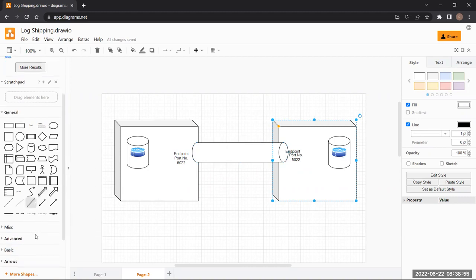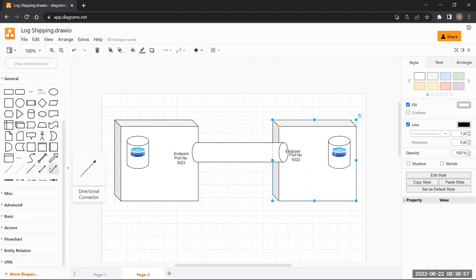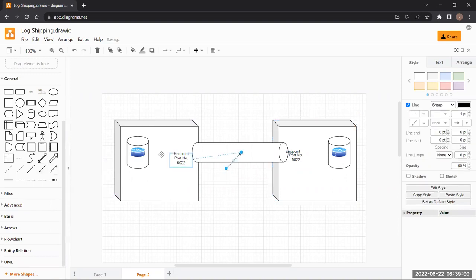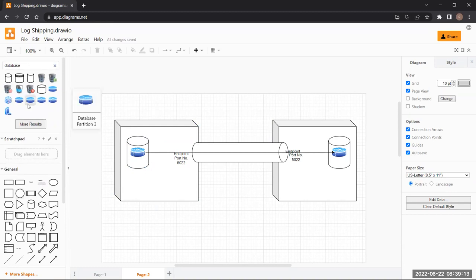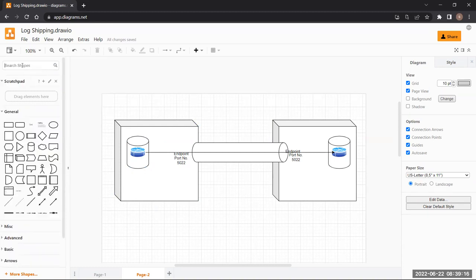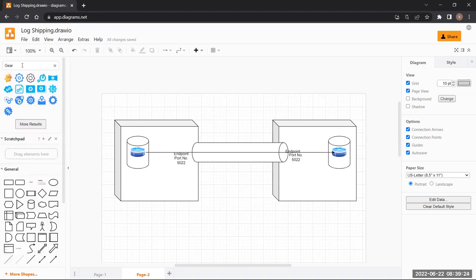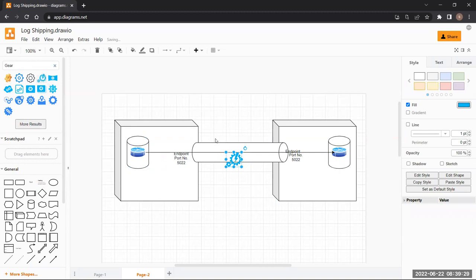From this server to this server, it works like this only. Here let me put the application.